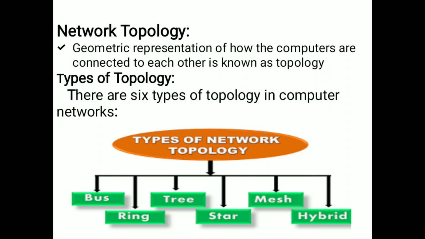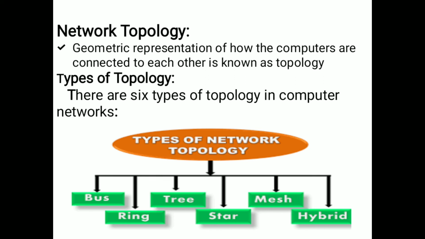We have 6 types of network topologies: bus topology, ring topology, tree topology, star topology, mesh topology, and hybrid topology.